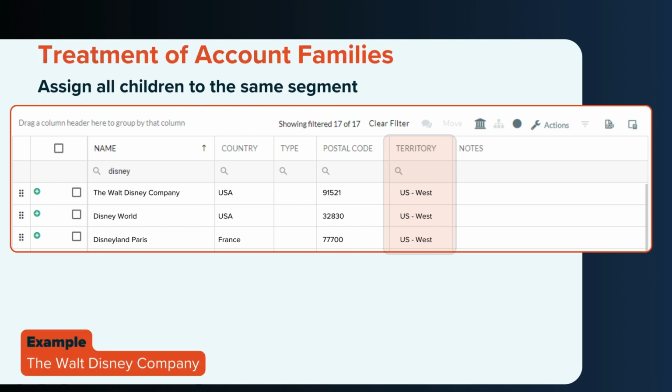Assign all children to the same segment. This means wherever the ultimate parent is, the children will follow. In this case, that means all of the children accounts would end up in the US West region.